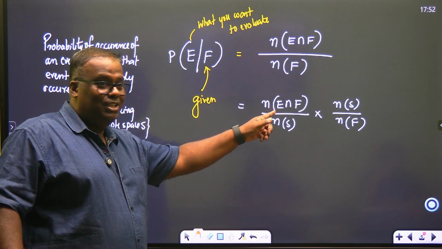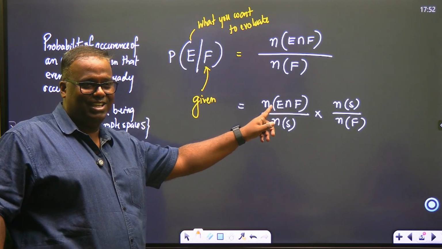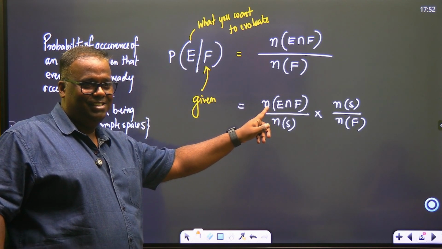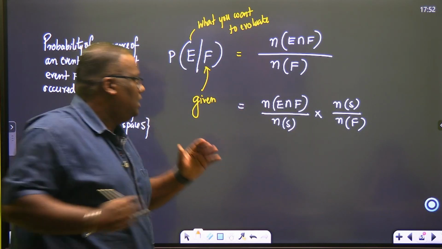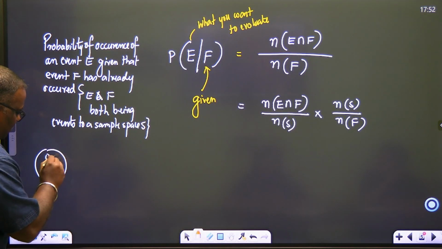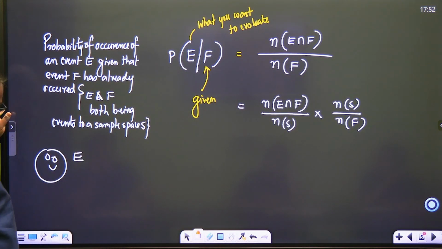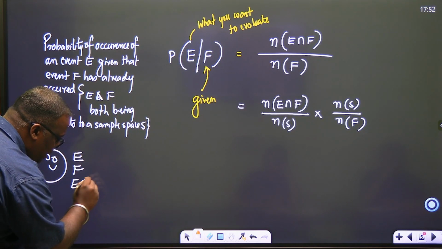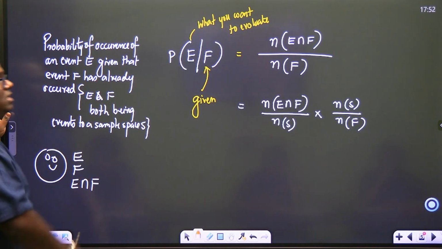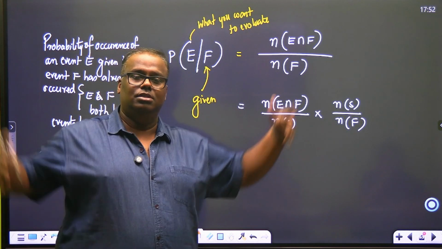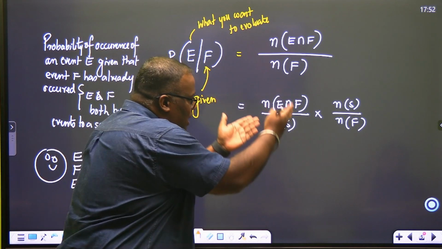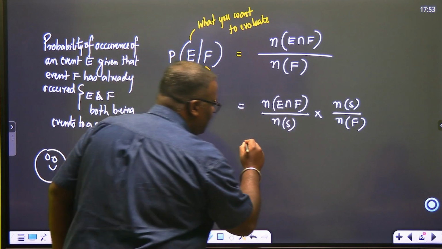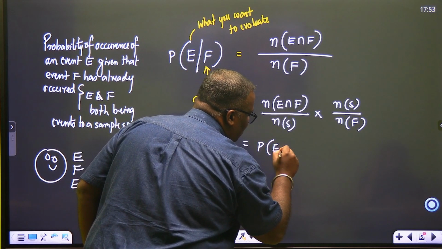What is this? This is the probability of E intersection F. Looking at any event over the sample space gives the probability of that event. Remember one thing, it is very interesting. E is an event, F is an event, E intersection F is also an event. All these are happening from the mother event S. Looking at any event against its total possibilities is nothing but the probability of the event.